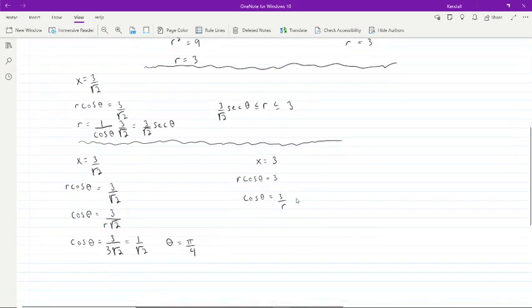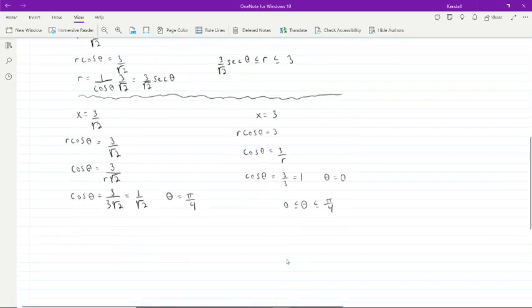So cosine theta equals 3 over 3, which equals 1, which tells us that our theta is equal to 0. And now we have our bounds for theta. So theta goes from 0 to pi over 4.